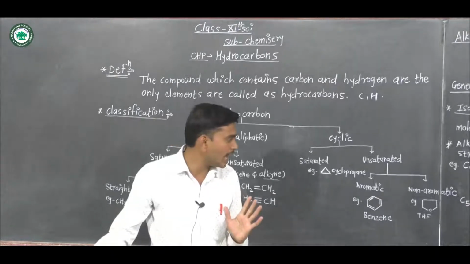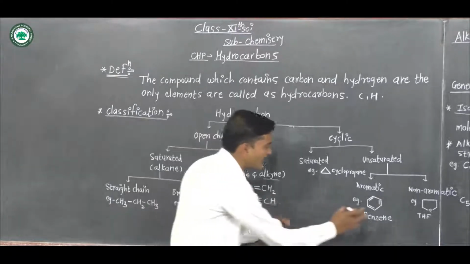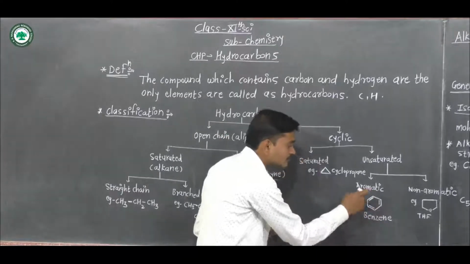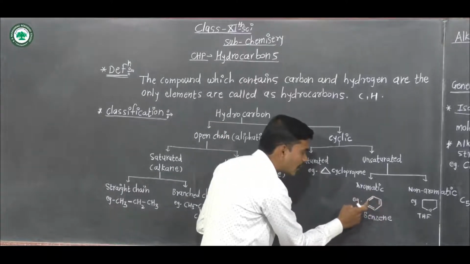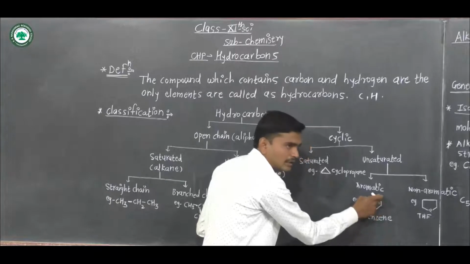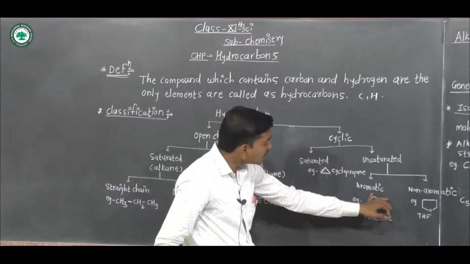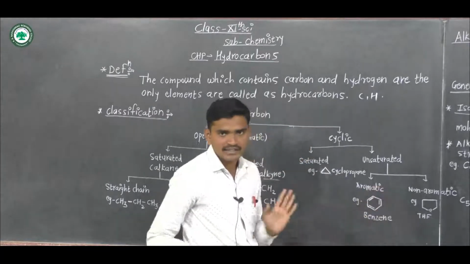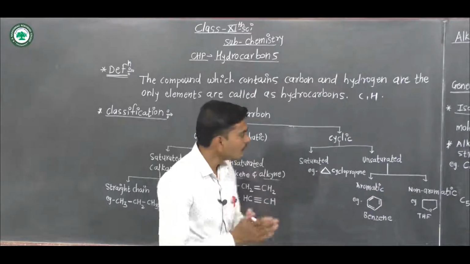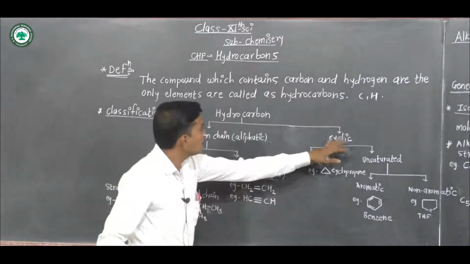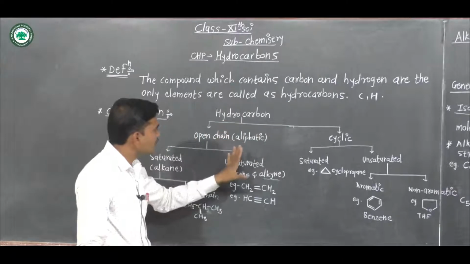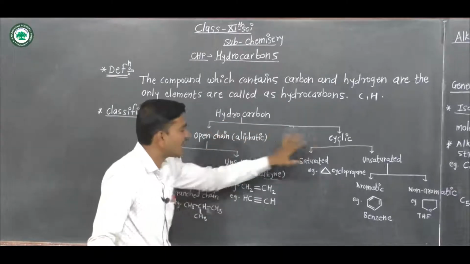This is the aromatic compound. In this compound, there is carbon, carbon, carbon, carbon and carbon, and alternate double and single bonds are present. We have discussed the classification of hydrocarbons into open chain and cyclic chain.